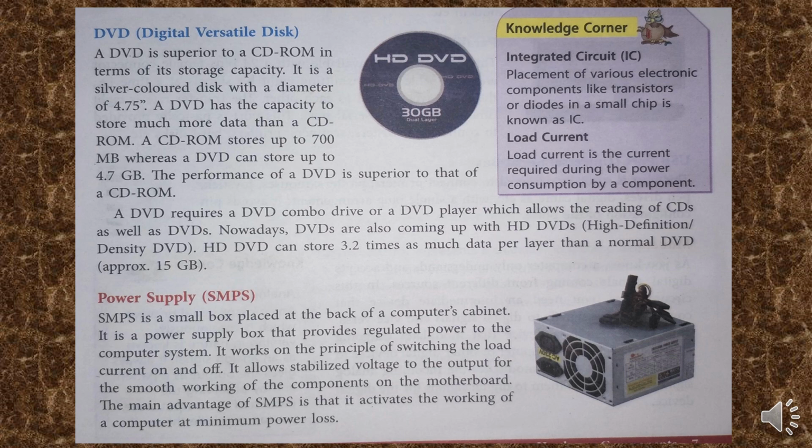Dear students, SMPS is called the power supply unit of the CPU. Now what does a power supply SMPS do? The wires of the power supply SMPS are connected to the motherboard and all the components of a CPU, like a hard drive, RAM, the CPU processor, the CD drive, etc. Whatever is connected inside the CPU cabinet, this power supply box provides the current according to their need.